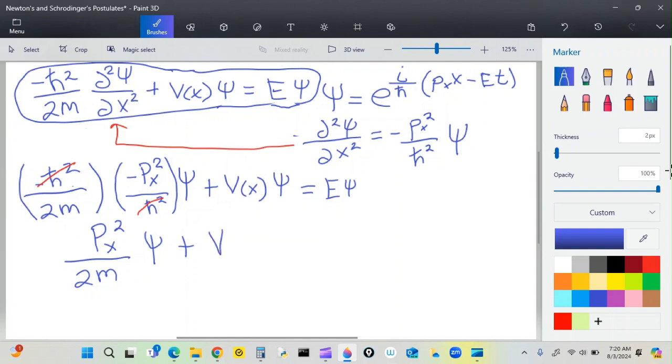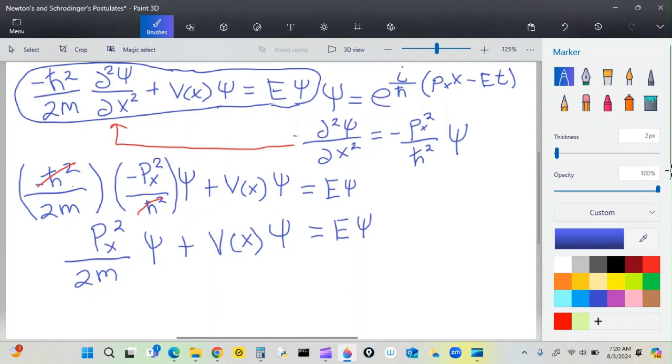plus v sub x times the psi function equals the energy value times the psi function. Now that E is total energy.